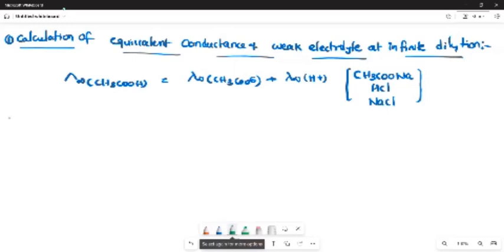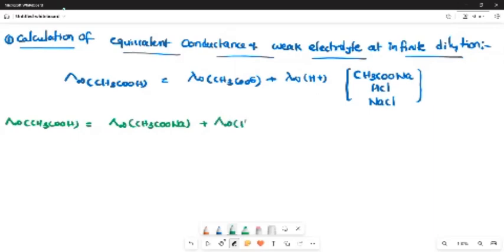The equivalent conductance of acetic acid is equal to the equivalent conductance of sodium acetate, which is the salt of a weak acid plus a strong base, plus the equivalent conductance of HCl minus the equivalent conductance of NaCl.